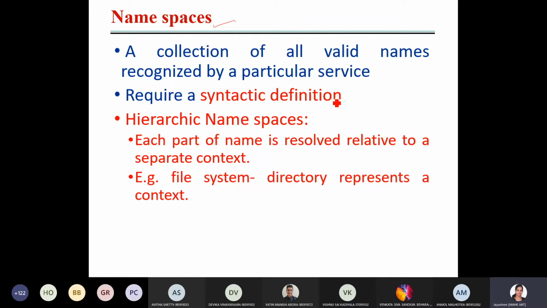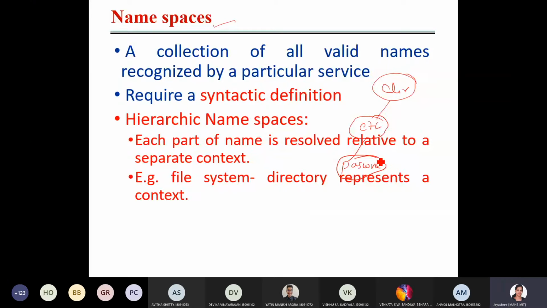Hierarchical means each part of a name is resolved relative to a separate context. Suppose you have a directory as root, and you have an etc folder, and you have a password folder, something here. Each part of the name is relative to a separate context.